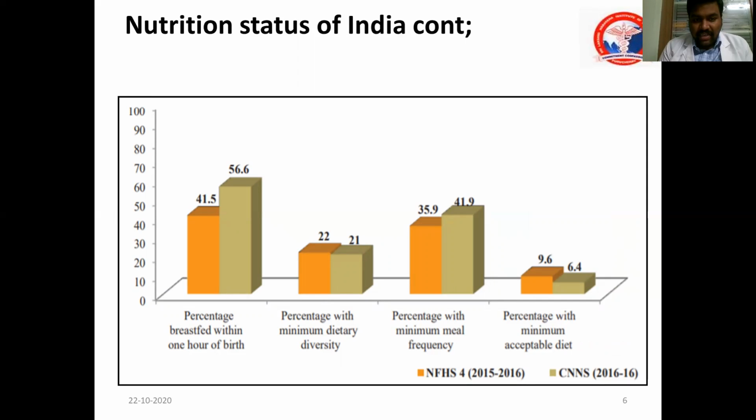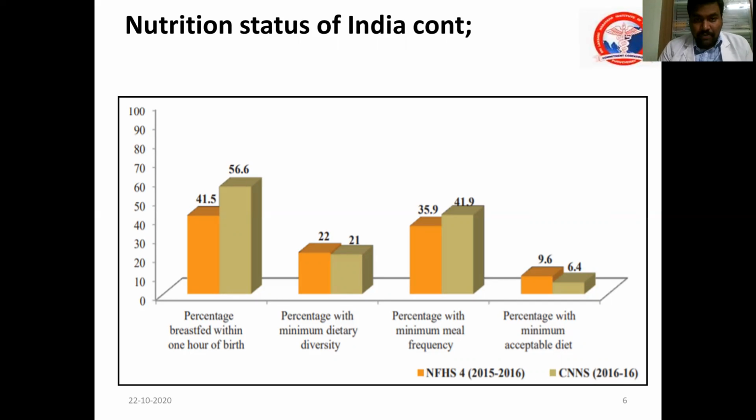This slide indicates the specific indicators under nutrition, such as the percentage breastfed within 1 hour. Only 41.5% of the children are breastfed within 1 hour. And what is minimum dietary diversity? That is the minimum food groups, the mix of food groups, they should use. The percentage following minimum dietary diversity is only around 21 to 22%.